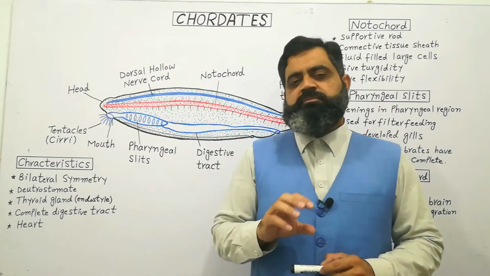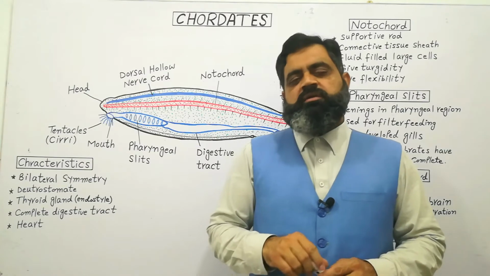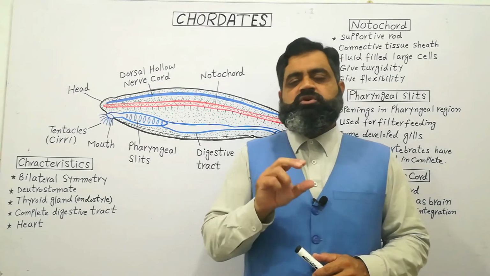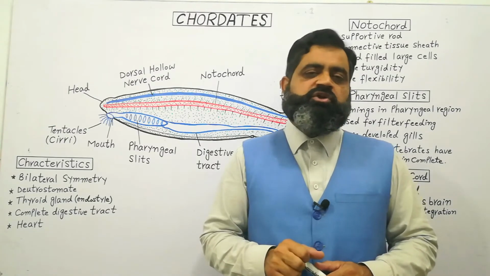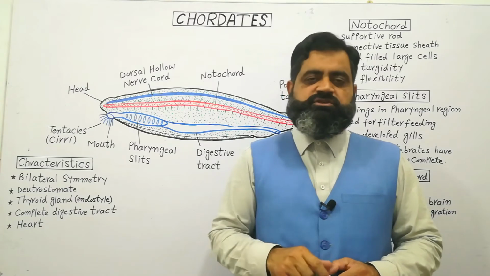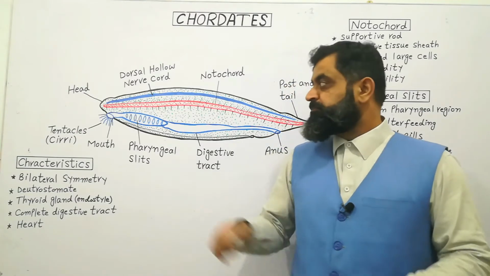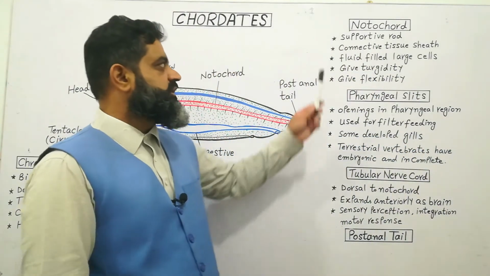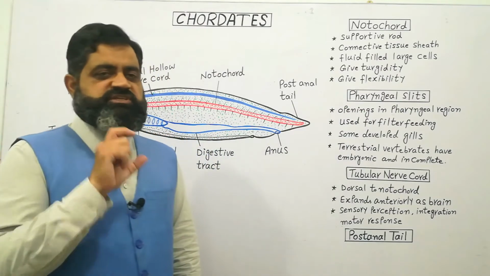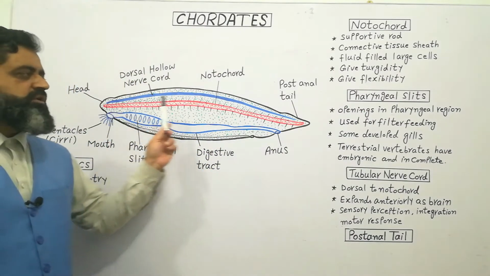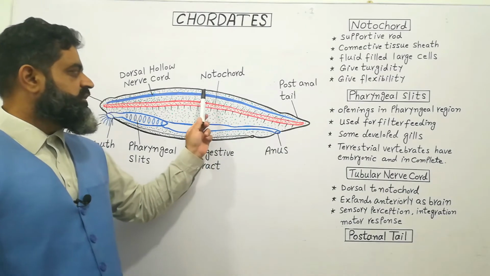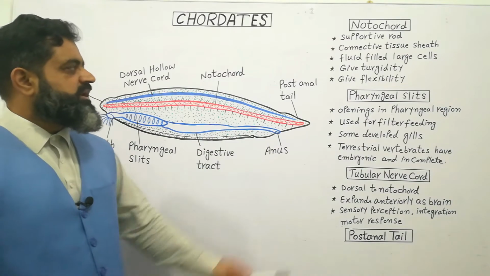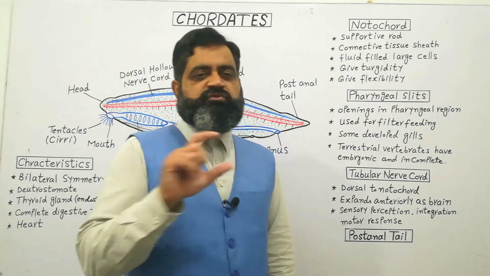In cephalochordates, it is persistent throughout life. But in vertebrates like humans, fishes and others, the notochord is changed into vertebrae or the vertebral column, which forms the principal axis of the body around which body organs are formed. So let's discuss some important characteristics of the notochord. The notochord is a supportive rod-like structure which extends from the body's anterior point to the posterior side, located on the ventral side of the central nervous system and the dorsal side of the digestive system. It has a connective tissue sheath made of collagen protein.